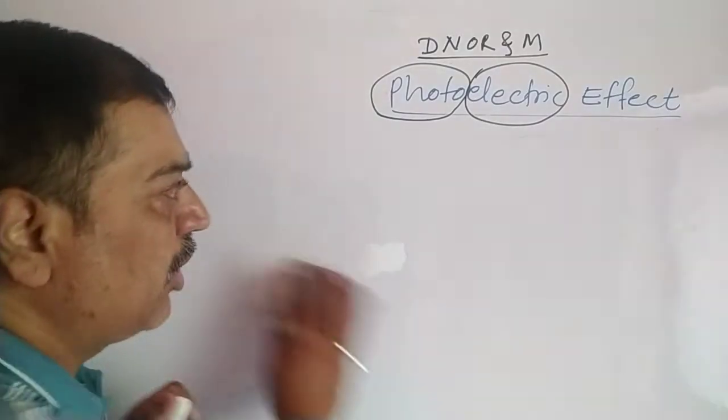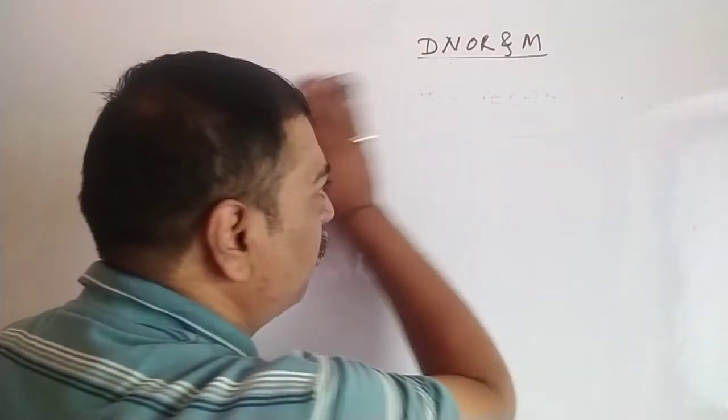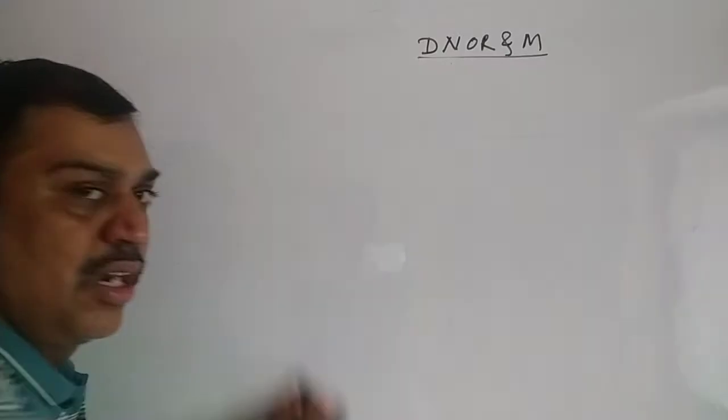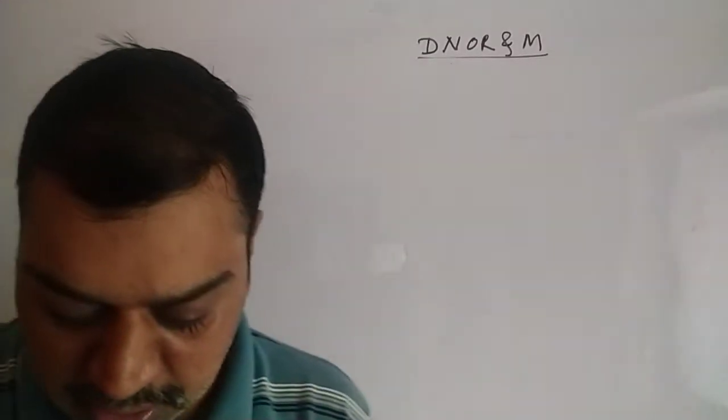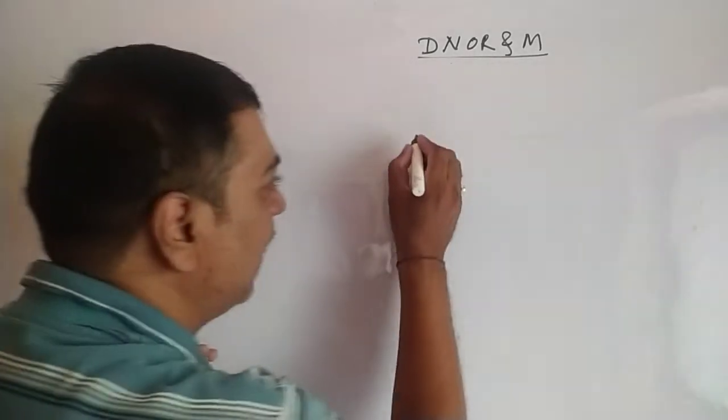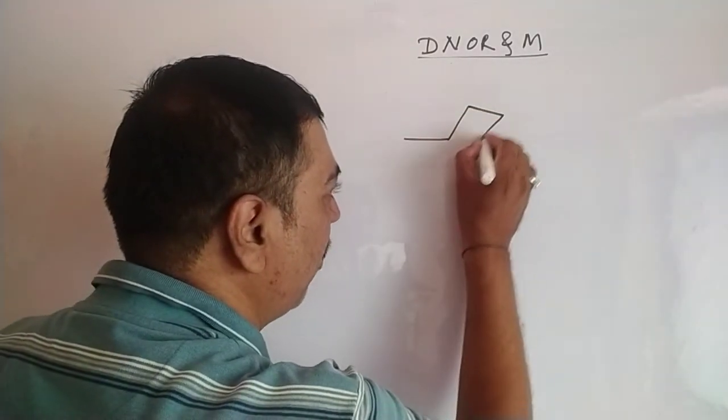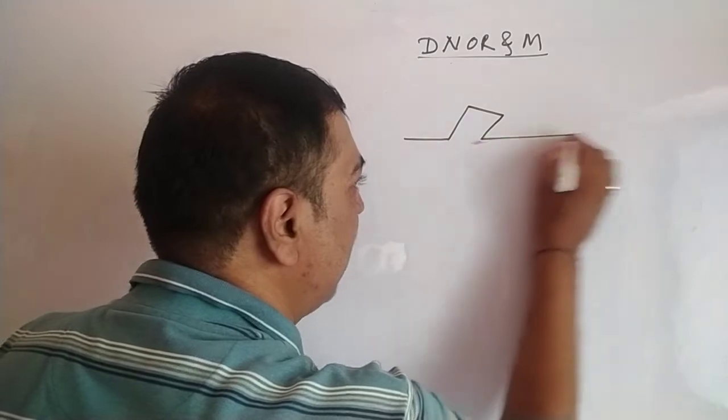Now, what is the experimental structure that he used to find out this photoelectric effect? That experiment we are going to discuss. So in your book there is a figure on page number 14.2. That figure I will draw in shortcut. I will draw that diagram. Such type of diagram it is.